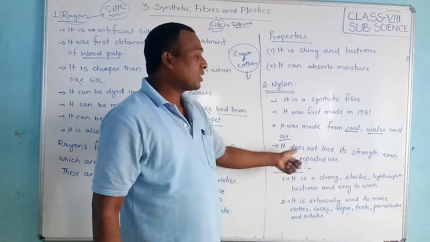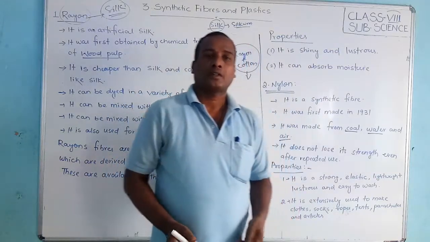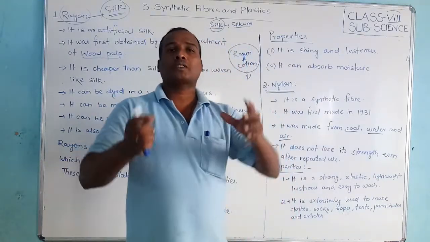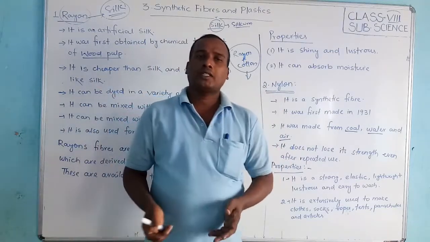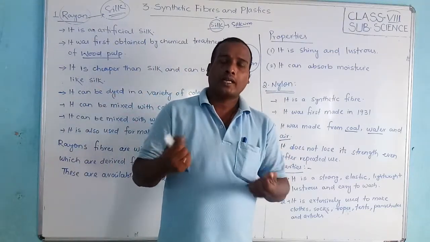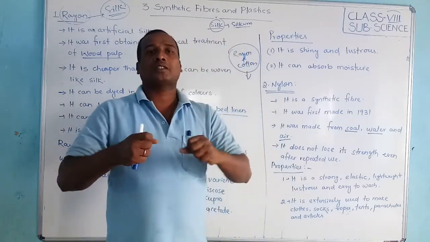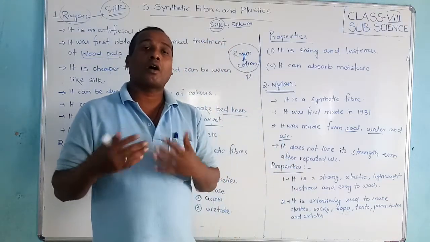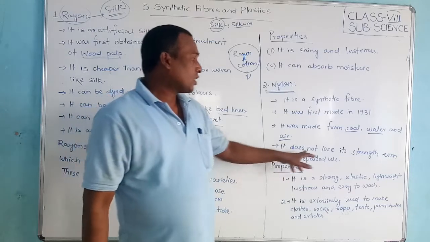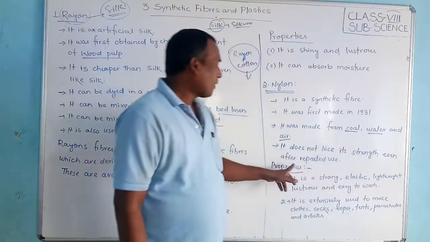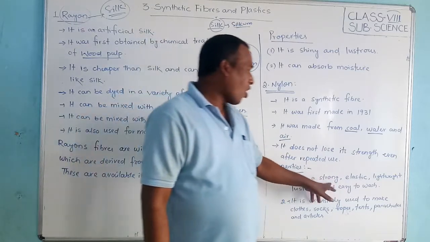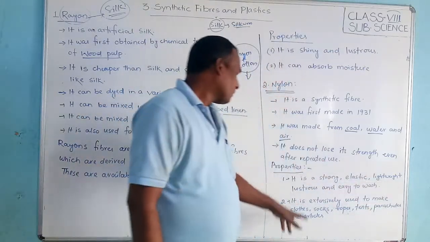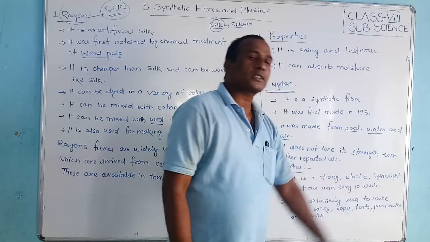Okay friends, it does not lose its strength after use. Suppose a shirt, a rope or any other thing is made of nylon, even after using it, the strength stays as usual, so it is long lasting. It does not lose its strength even after repeated use. What are the properties? It is strong, elastic, lightweight, lustrous and easy to wash.